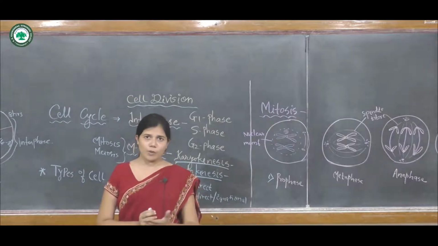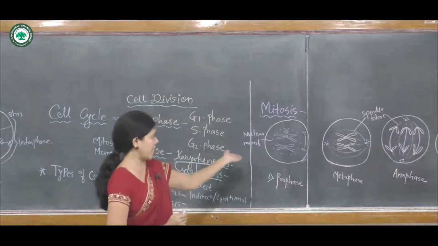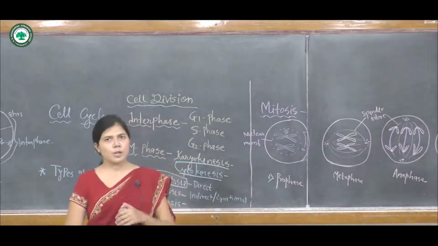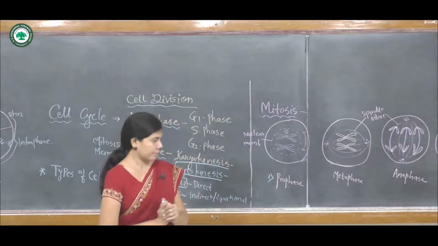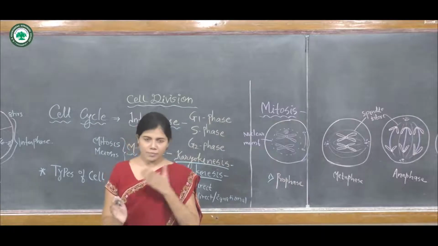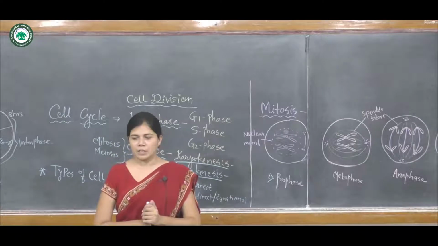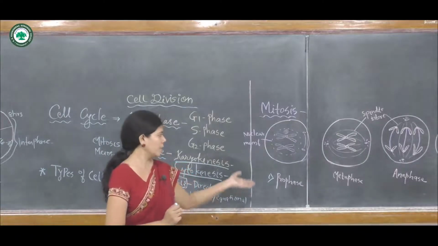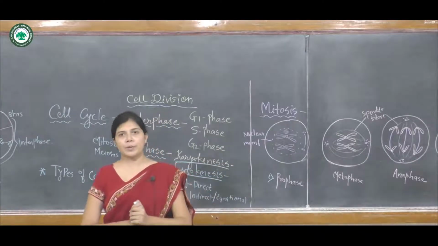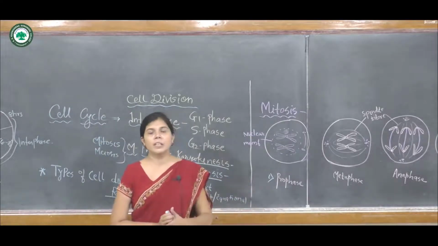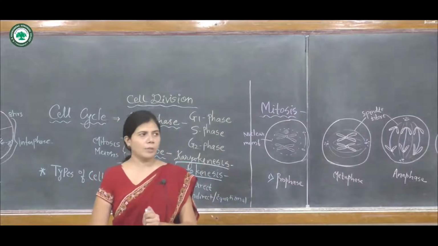The condensation of the chromatin network is carried out in early prophase, and migration of the centromere also takes place, as well as appearance of the mitotic apparatus and disappearance of the nuclear membrane.